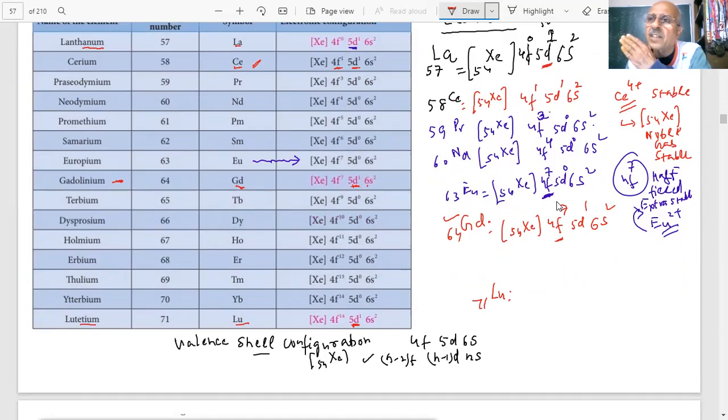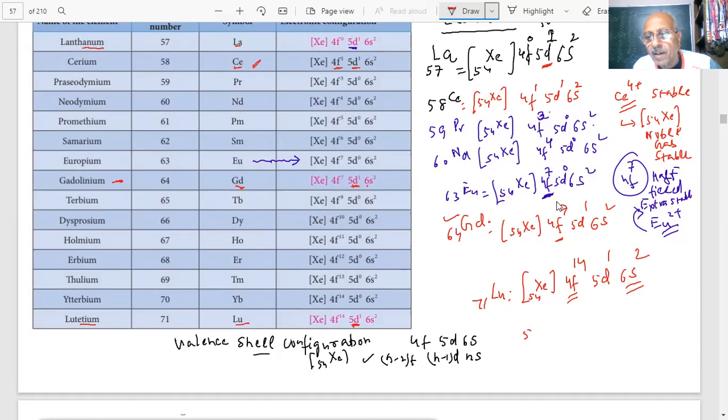Sixth period, है ना? That last will be 6s. Then 5d, then 4f, and then xenon. Xenon is 54. ठीक है? So easy, if atomic number is given. So what will be this xenon, student? Xenon is 54. Then you have 6s2 always. In all the cases, you have 6s2. In this, again, you get one electron in the 5d. And then there is 4f14, because now 4f is completely filled.